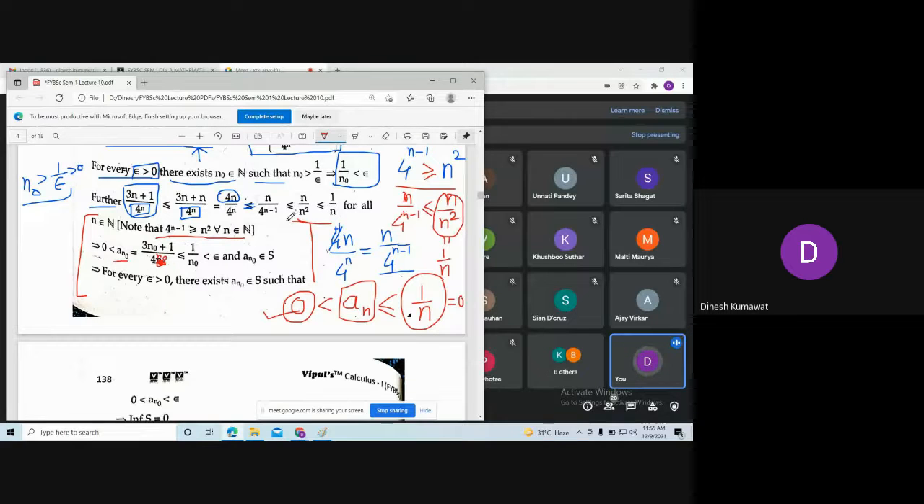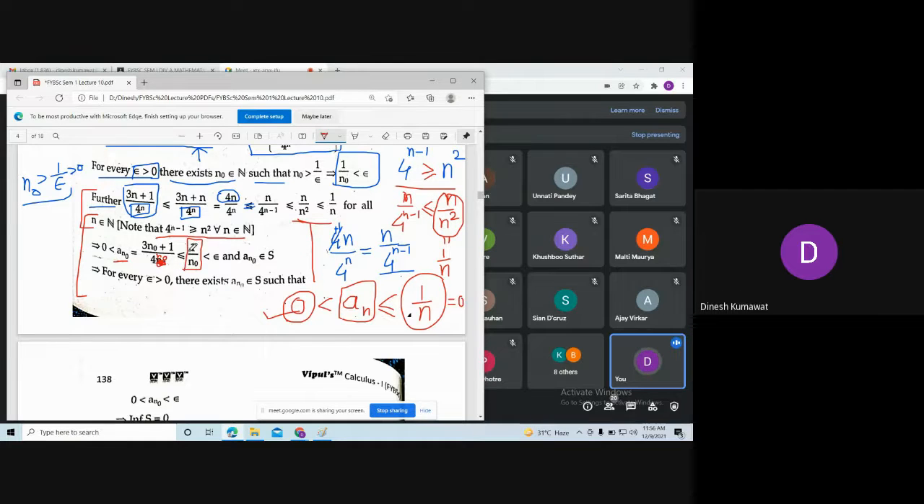Okay, and we have seen that this sequence is less than or equal to 1 upon n for all n. So in particular, I can say that this is also less than or equal to 1 upon n naught. Why is this true? Because this is true for all n. So if we take the value of n as some fixed number n naught, it must be true for that as well. Is that clear? Yes, sir.